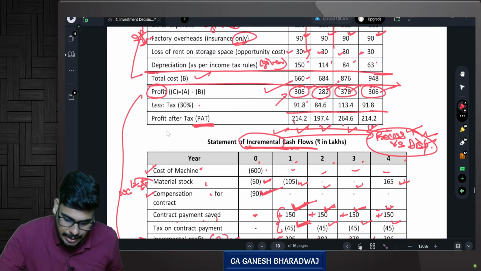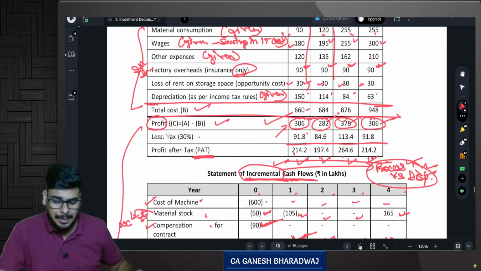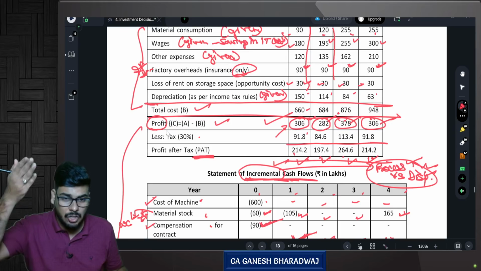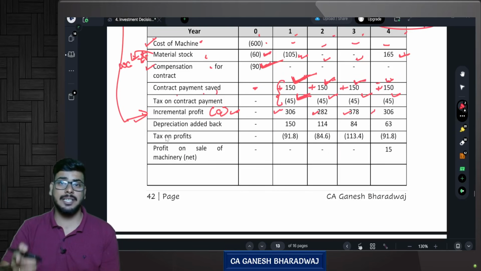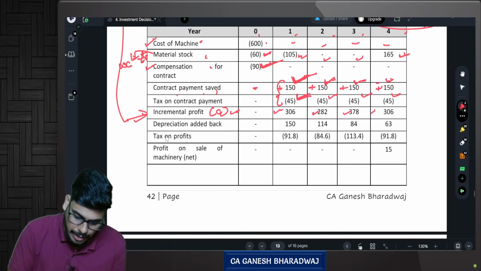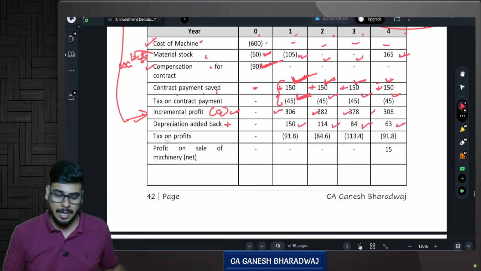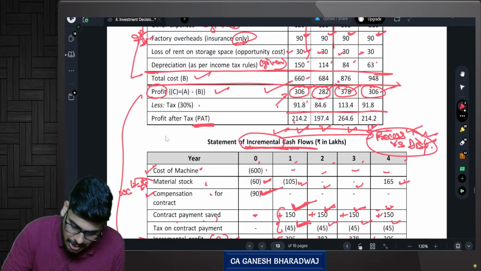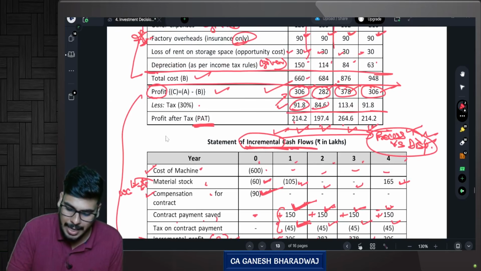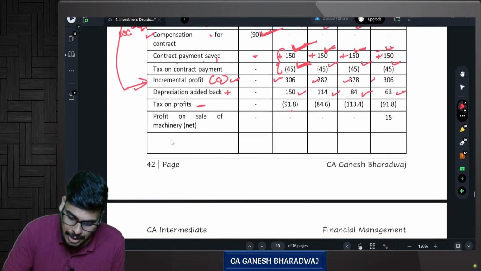Now, in this 306 or in this particular calculation, we have considered depreciation. Correct, guys? Yes. So add back the depreciation. Why? Because depreciation is not a cash outflow. So you add back the depreciation, respective year's depreciation, you add it back. Correct? But you should subtract the tax on profits. The tax on profits for the respective year, 91.8, 84.6, 113.4, and 91.8. These four figures you just subtract.